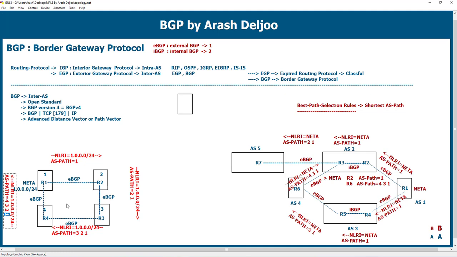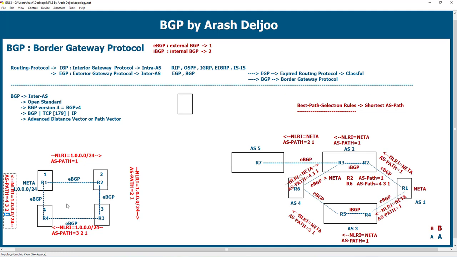And this means that the loop prevention mechanism is done with the ASPath attribute, a very important feature in BGP. Because if R1 doesn't understand that this packet was advertised from itself before, it would accept the packet, and again the packet would be advertised, and the routing update would now be in a routing loop.